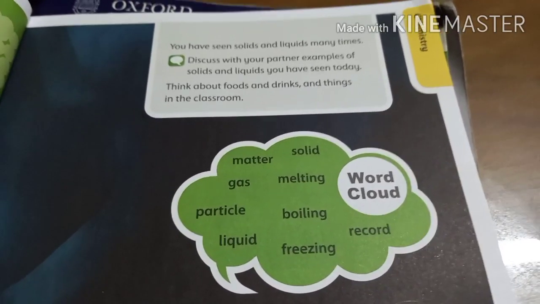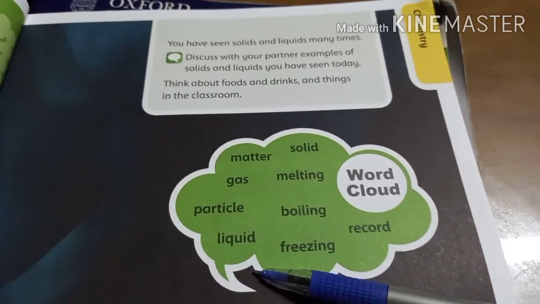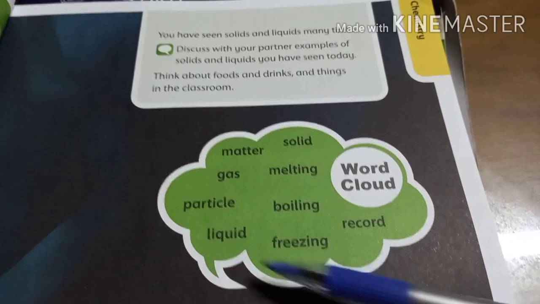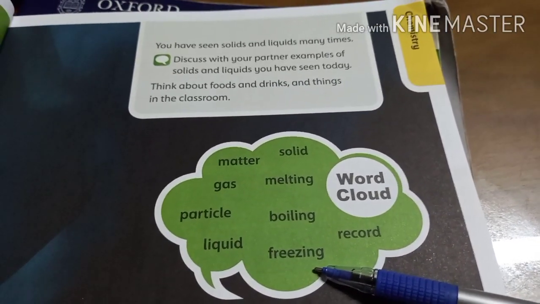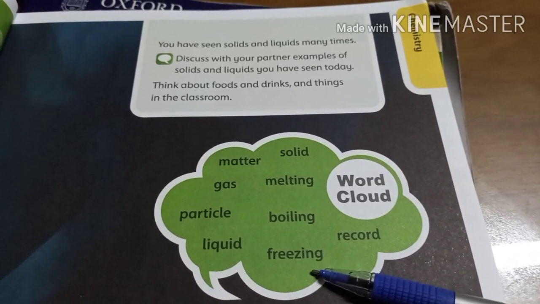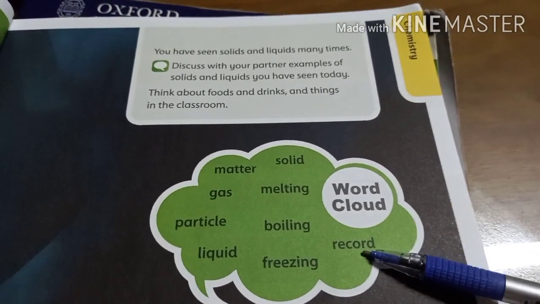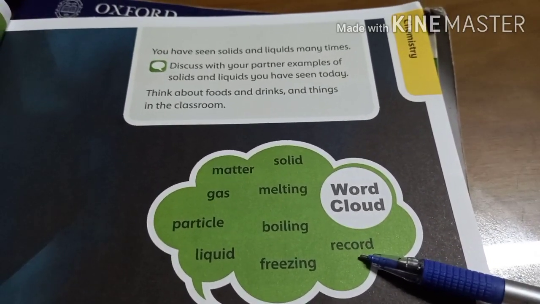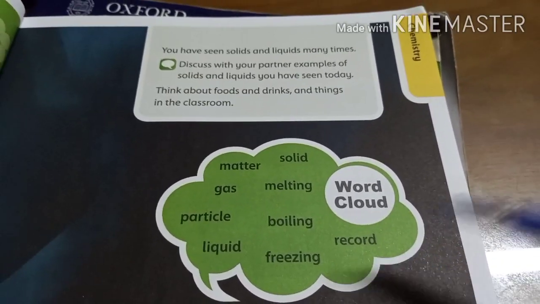Boiling, when water starts to boil, it's the boiling point. Liquid, it's another state of matter. Freezing, when a liquid turns into a hard solid, we call that freezing. Record, we are taking the observation of every happening, and we call that record.